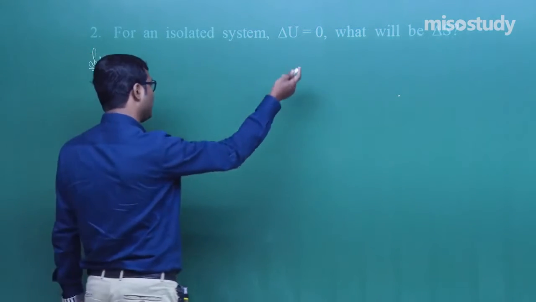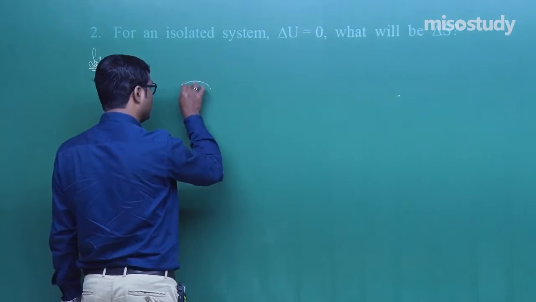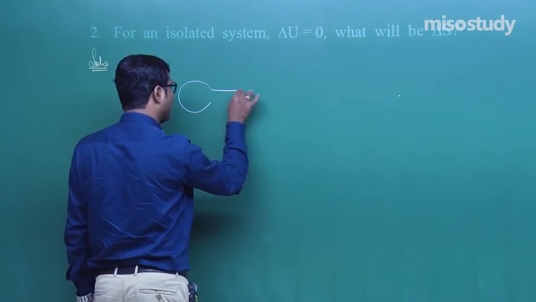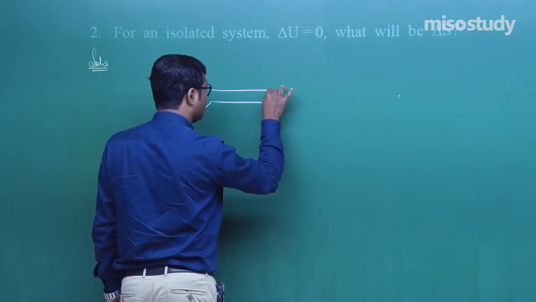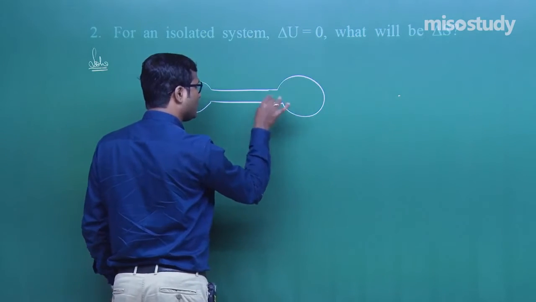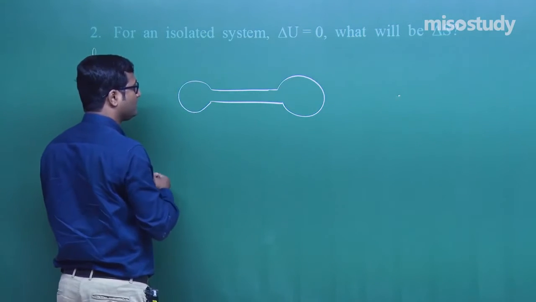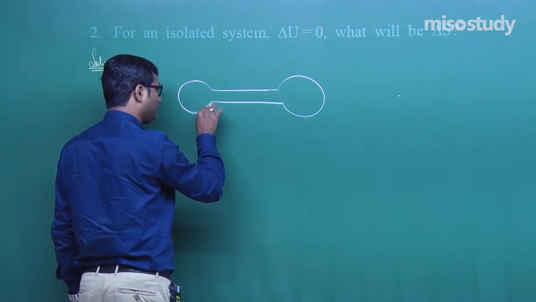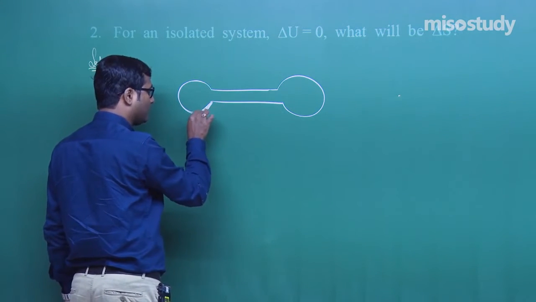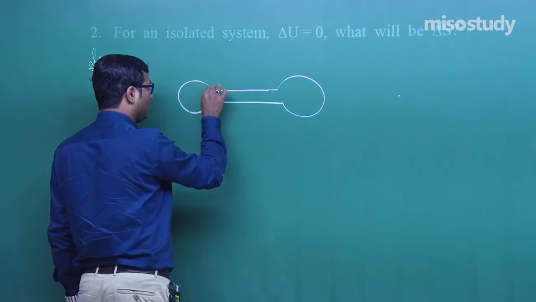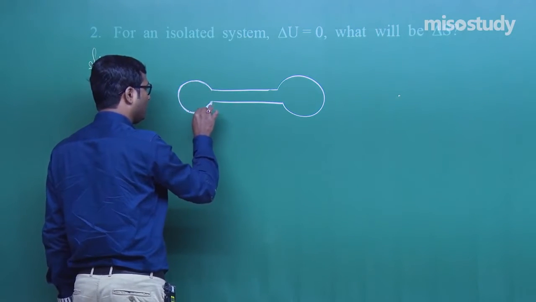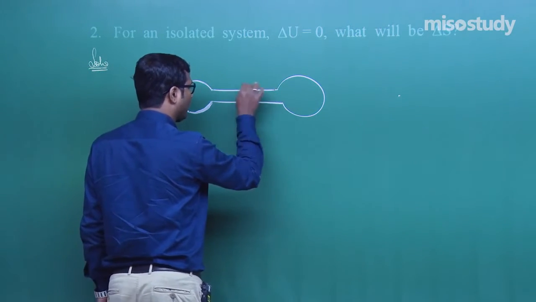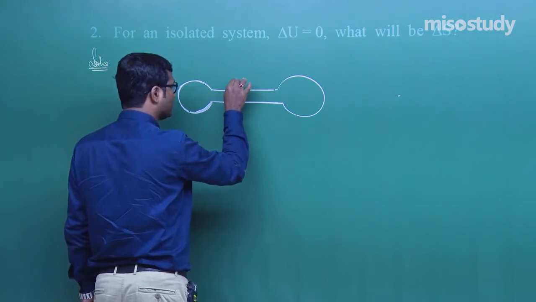Suppose I am taking an isolated system, that is, I am taking two gas bulbs filled with different types of gases, and they are connected by a valve which is a stopcock.